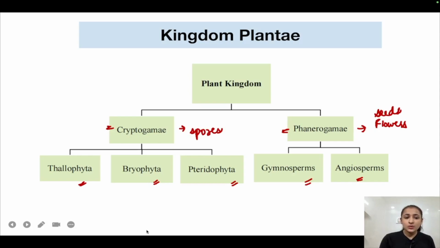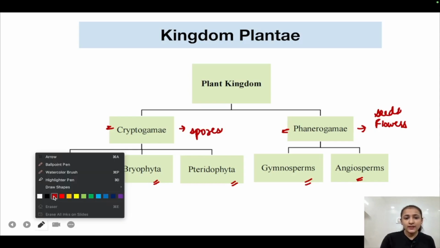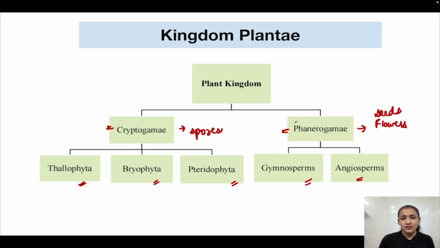As I already told, all of these are the major groups that are present under kingdom Plantae. Thallophyta here is also known as algae. It comprises algae. Then there are Bryophyta, then Pteridophyta. All of these come under cryptogams, and gymnosperms and angiosperms come under phanerogams. So these are the 5 major groups that are present under kingdom Plantae.